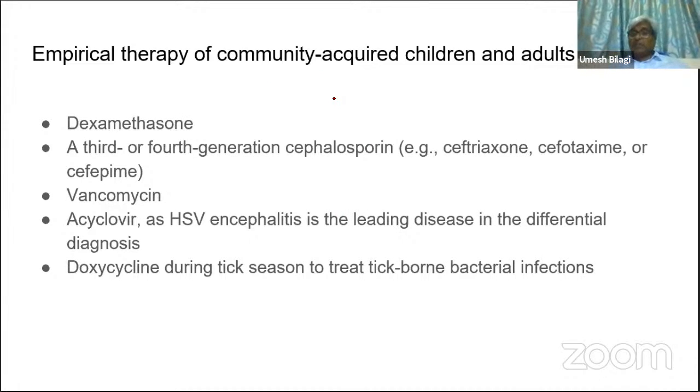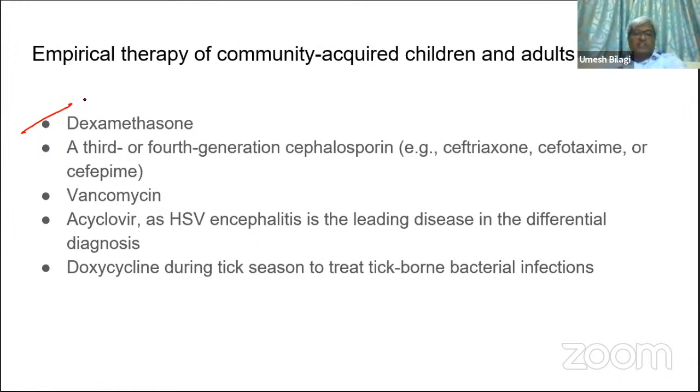So, as I told you, the empirical treatment is one of the most important things when you deal with meningitis. Here, in the empirical treatment, first I have written dexamethasone. Dexamethasone, you should give before antibiotics. In fact, Harrison says to start it before giving antibiotics. That's the reason he has told.